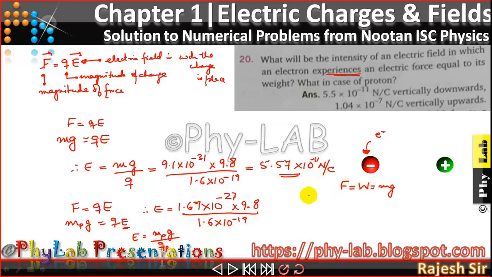Now solving it out, this comes out to be 1.02 into 10 to the power of minus 7 Newton per Coulomb. Now friends, there is a little discrepancy over here. It is 1.04 and this is 1.02. Probably one reason can be that I have taken g as 9.8 and something like that. Otherwise the result is going to be perfectly fine.